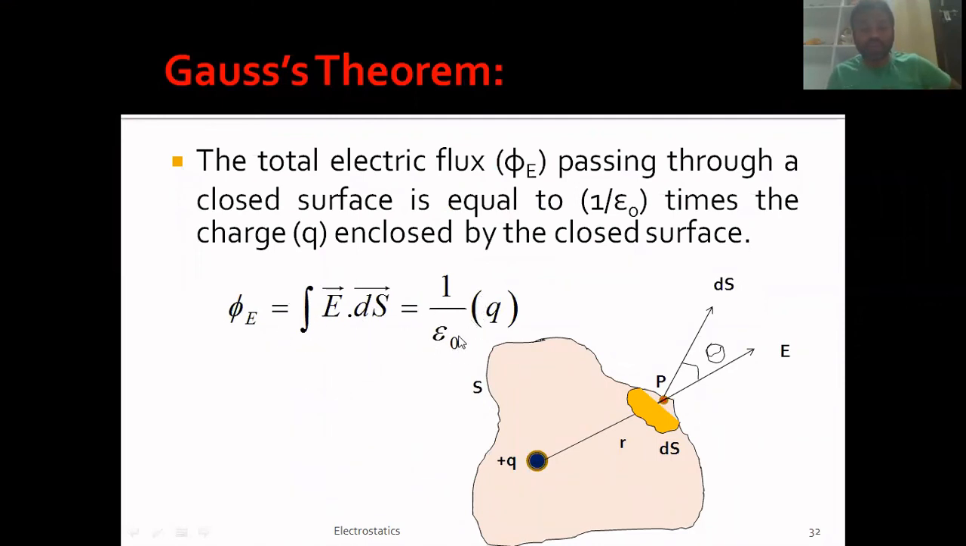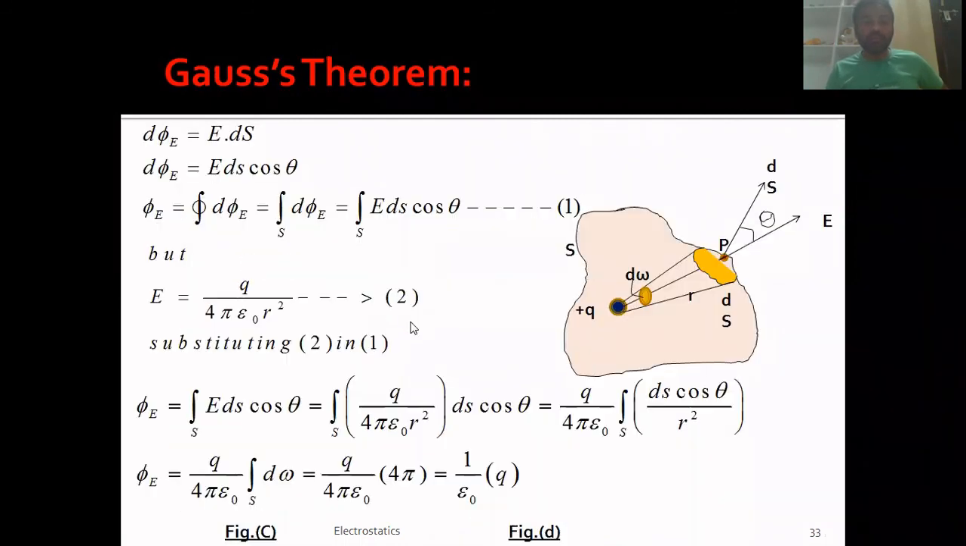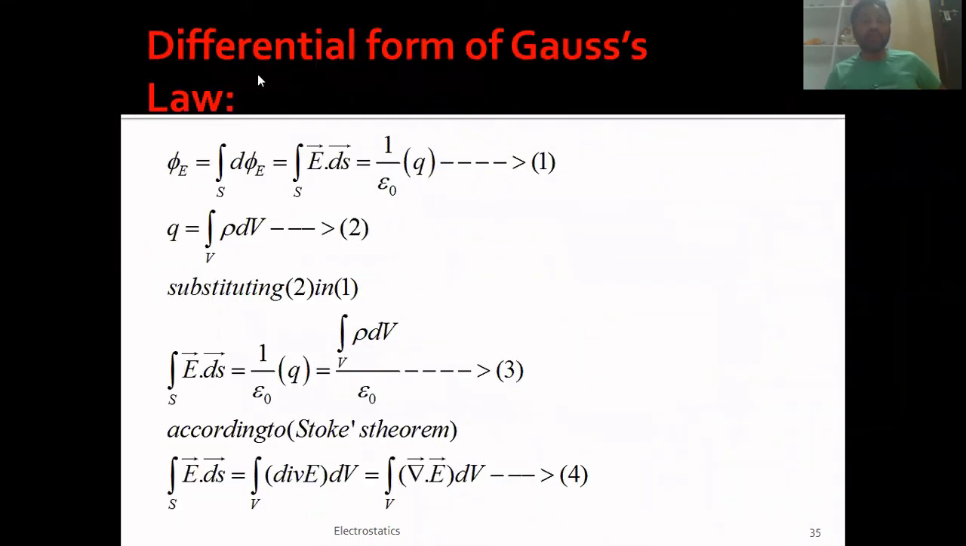We have proved it, right? So this is called the integral form of Gauss theorem. Now our aim is to derive the differential form of Gauss theorem, or Gauss law. The differential form of Gauss law is derived from the integral form itself.